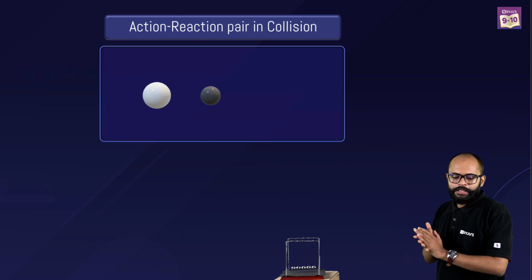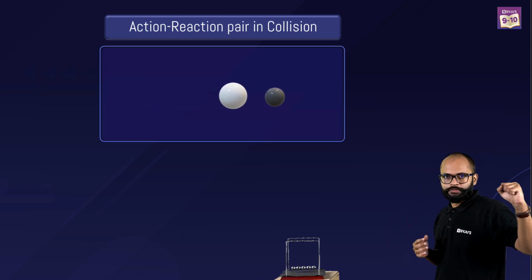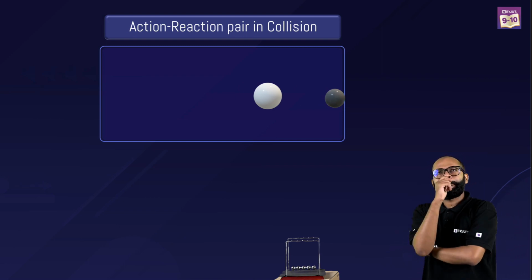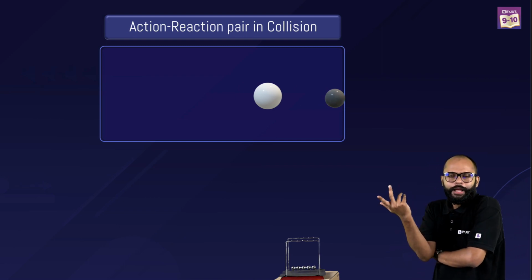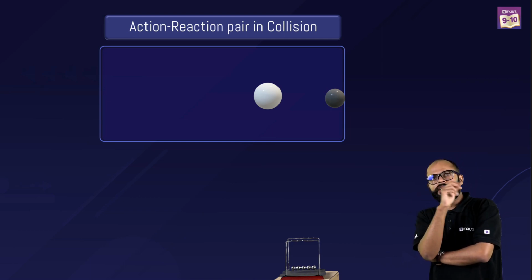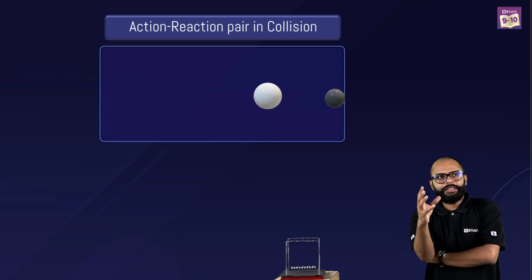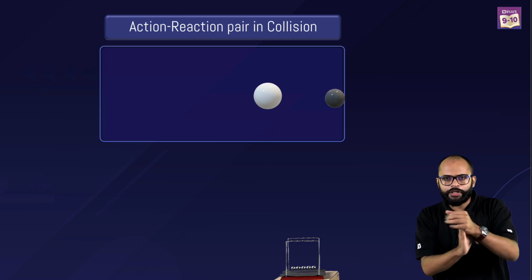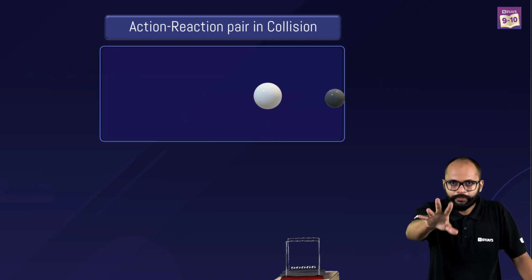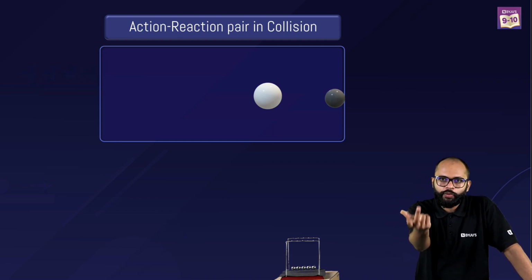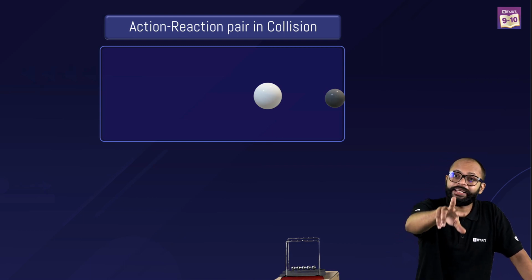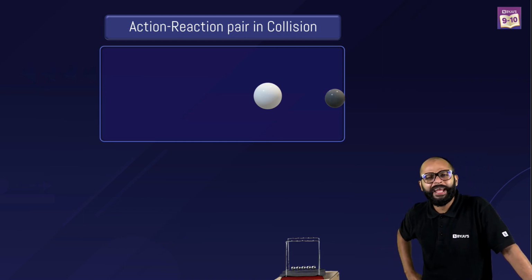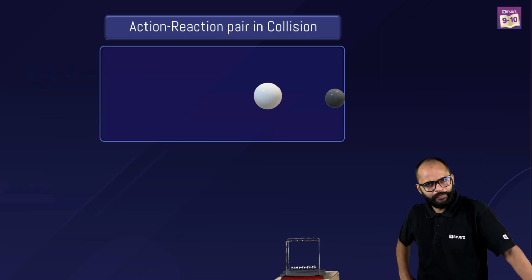What is happening? Sir, there was a white ball which was going, and suddenly something happened. Its velocity decreased. Okay, I don't know what happened, right? White ball was moving with some velocity. Suddenly its velocity decreased. If velocity decreased, matlab there was a force, right? If there was no force, its velocity would not change. But there is a change. It decreased. There was some force, correct? Okay. Who applied? White ball applied. है ना? White ball applied.